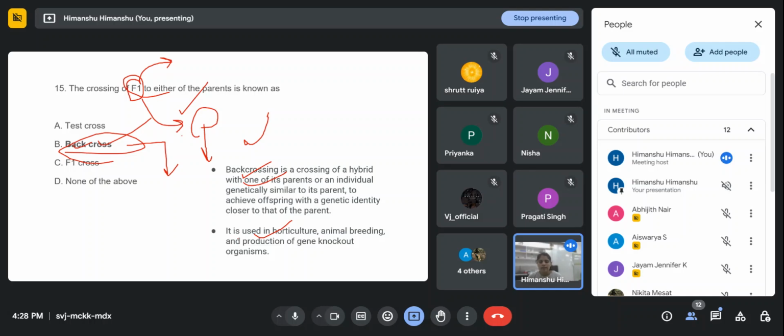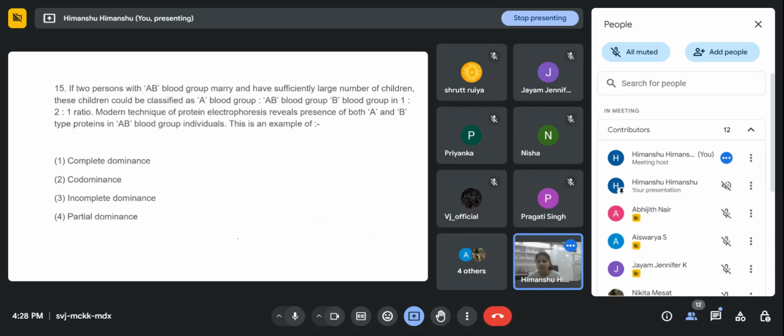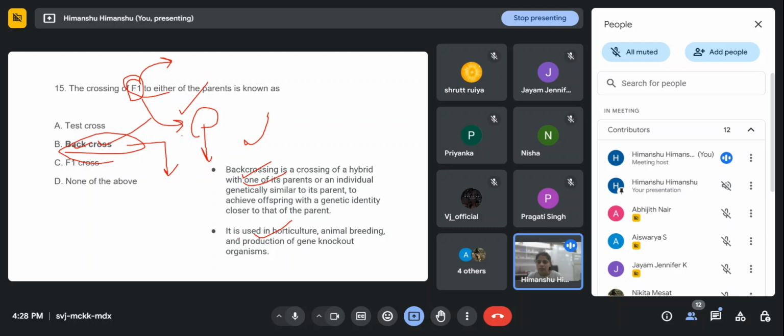So this is the crossing of F1 to either of the parents, right? Anyone have any question? Always remember that in a test cross, we cross the F1 always with the homozygous recessive, and in a back cross, we cross the F1 generation to either of the parents. It may be the homozygous dominant or the homozygous recessive, right? Any doubt?